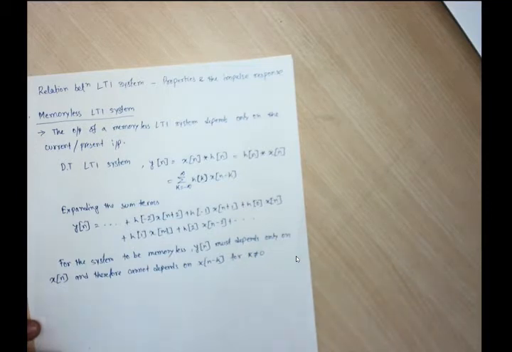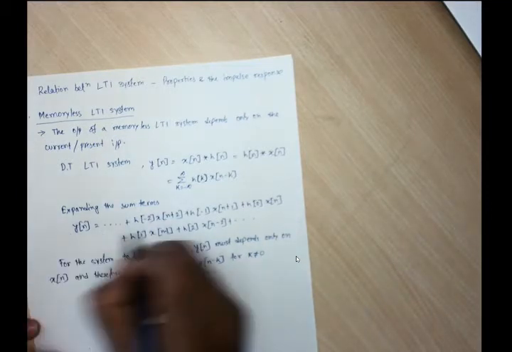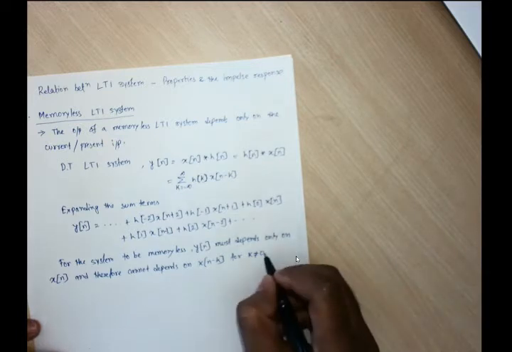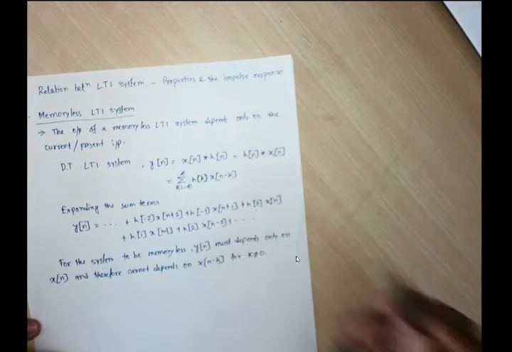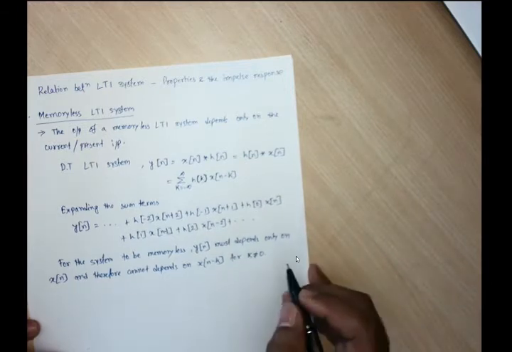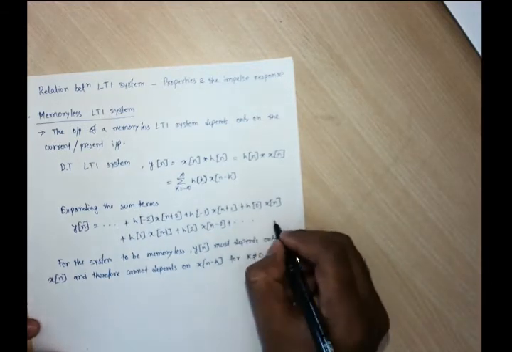This is the condition. In this expression of y[n], other than x[n], all other terms must be 0. Thus all the terms other than h[0] x[n] must be 0. Let us consider this as equation 1.